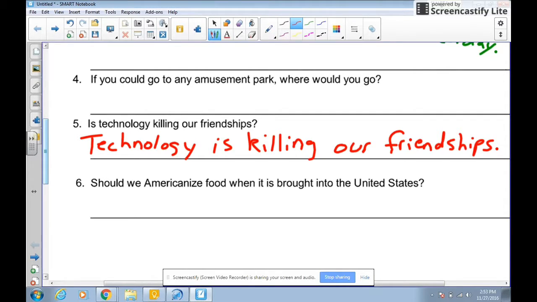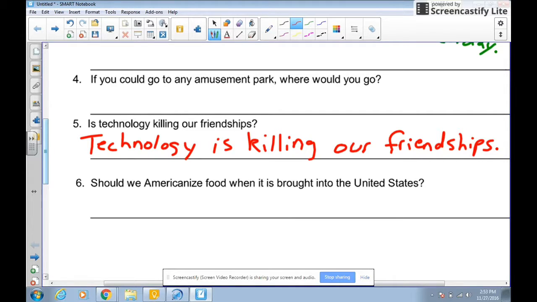Number 6, should we Americanize food when it is brought into the United States? Notice this question is actually written in first person because it has that word we, but we could convert this to third person. So this would be like a higher level skill when you really get good at this. This is one of these skills where you step back and you think, can I take out some of these first person pronouns to convert it to third person?